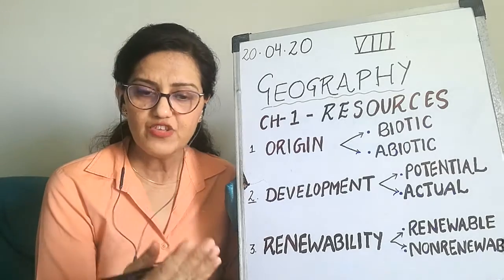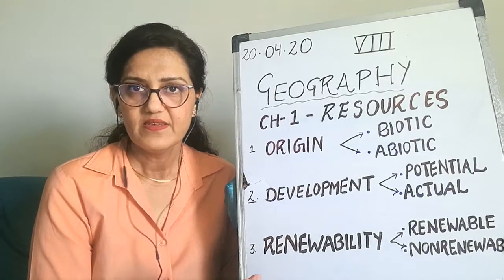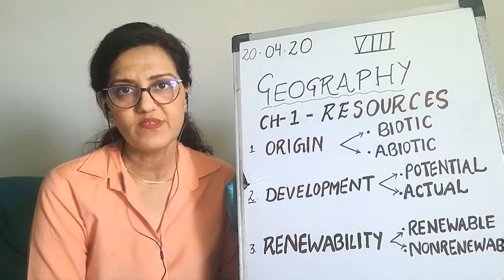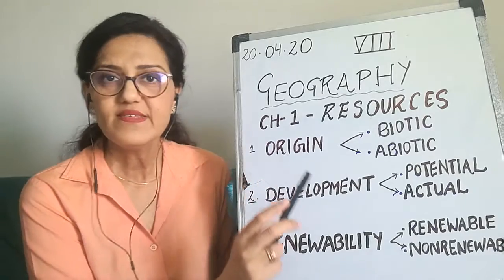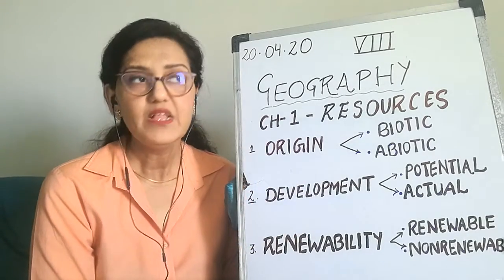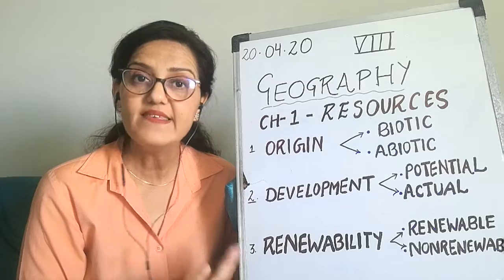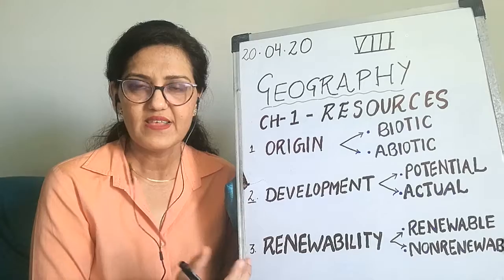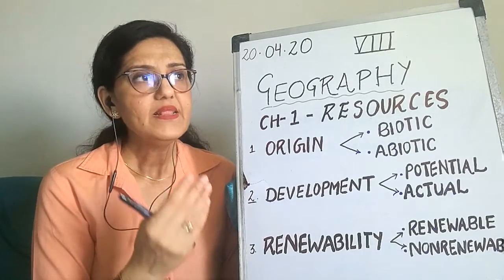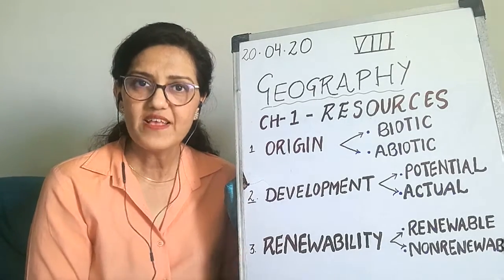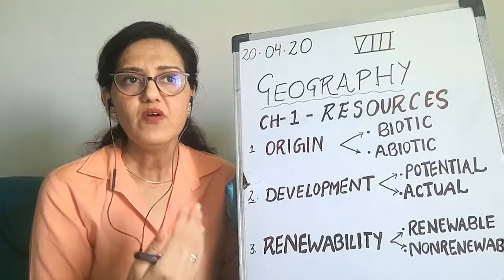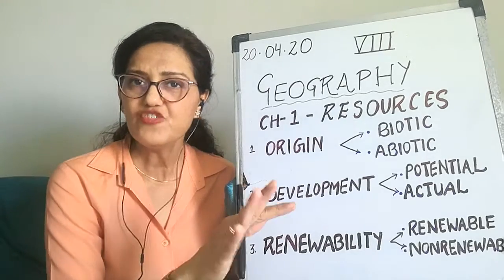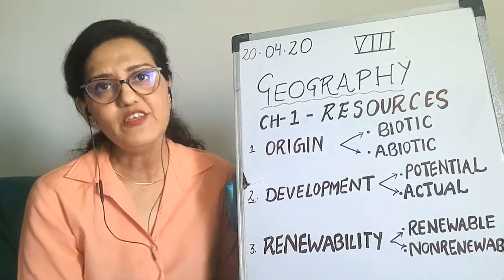They are the gifts of nature, but only when man uses them to fulfill his needs does a natural gift become a resource. All the things are present in nature, but we utilize them according to our needs. Like the example I gave you: earlier also water springs were there, but later when man made a water wheel and started producing hydroelectricity, that natural gift became a resource.